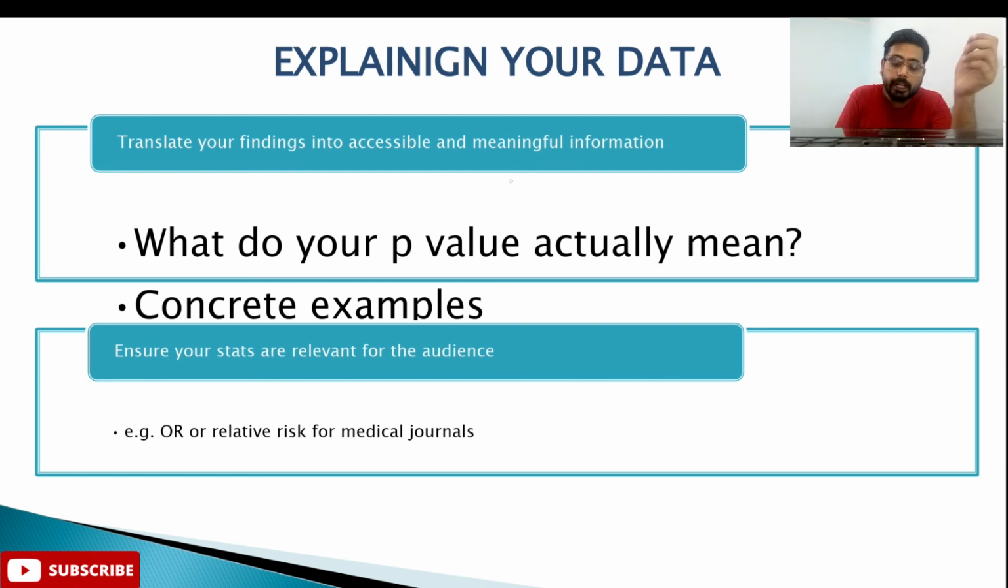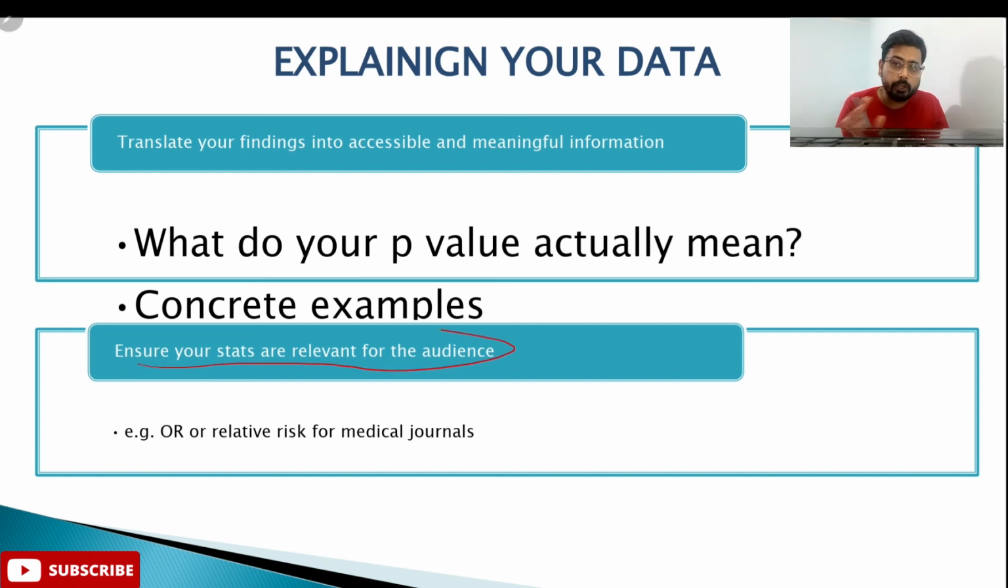Now, what about explaining your data? Translate your findings into accessible and meaningful information. You should try to explain your data so that a common person can understand it. You should clearly indicate if you're working with statistical data. For example, if you're working with clinical data, then when you apply stats there is a term called the p-value. So definitely include what a p-value is. You should clearly explain what a p-value signifies with concrete examples.